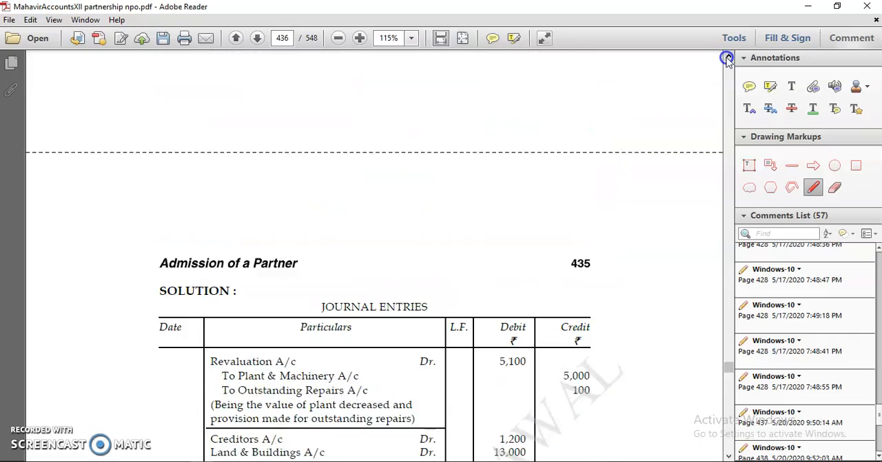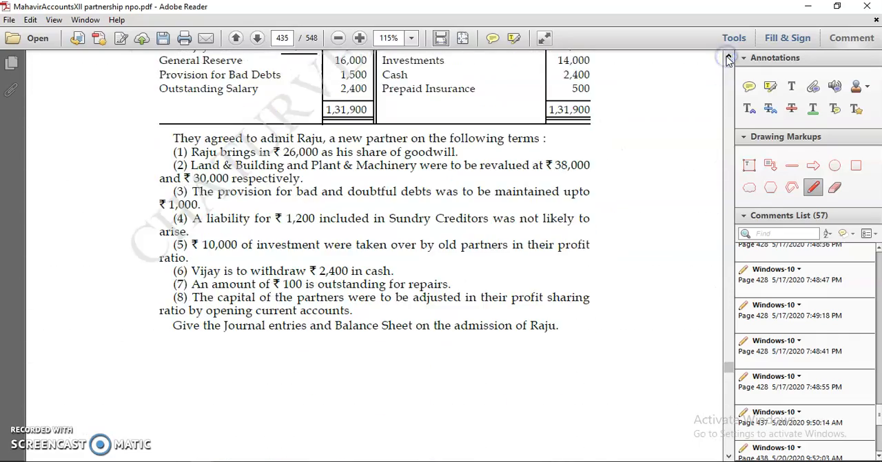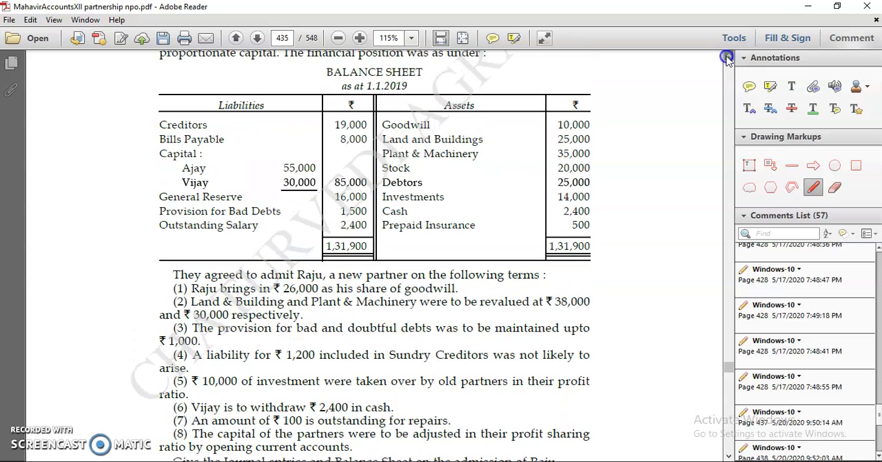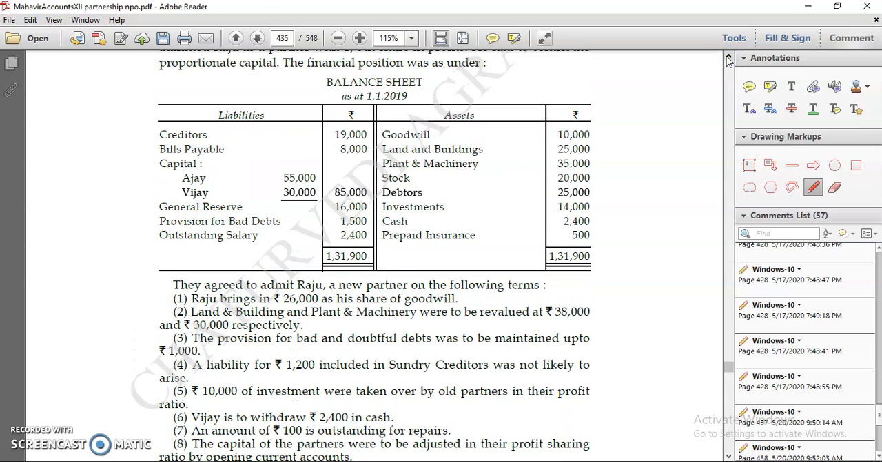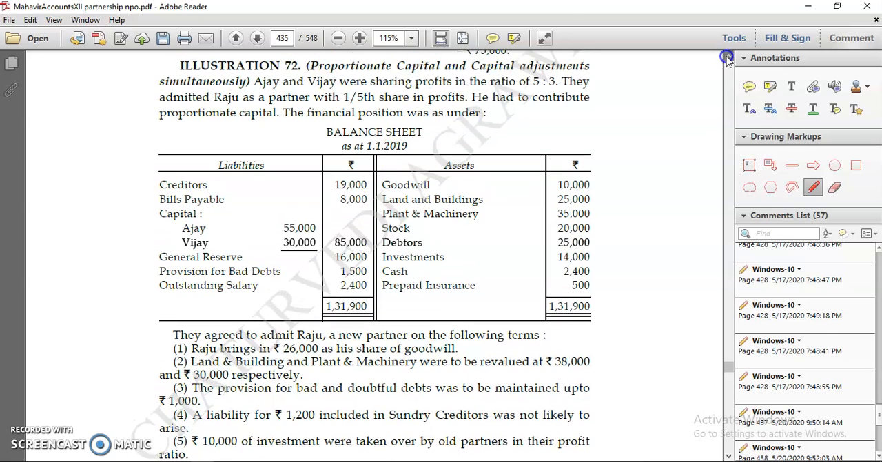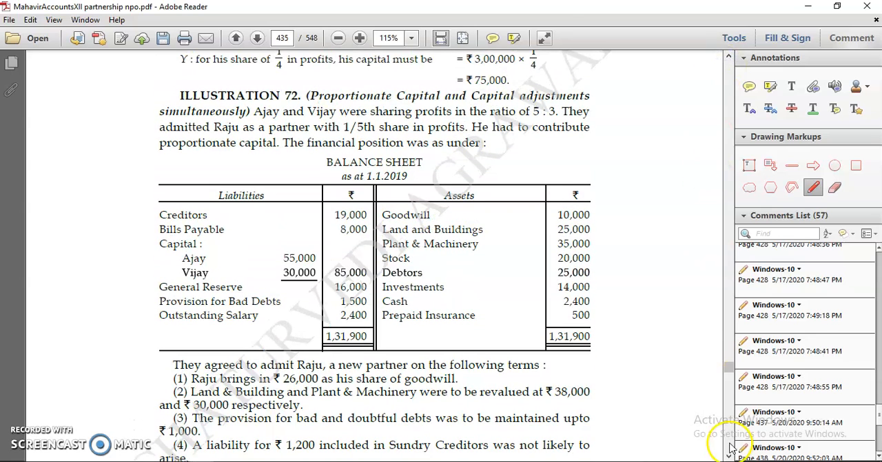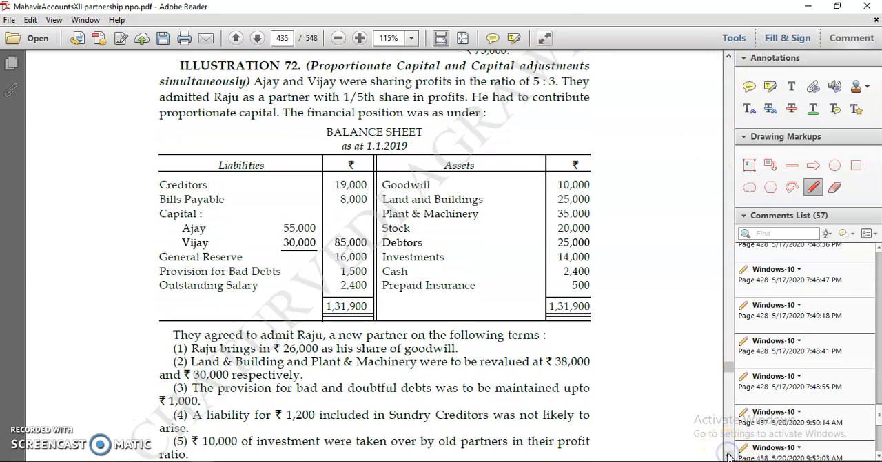So I think you understood the basics of adjustment of capital. Once you go through the videos again, and try one or two questions, you will be able to understand it more accurately. Once you try a lot of questions, you automatically understand the topics in an easy way, and you can plan your things accordingly.